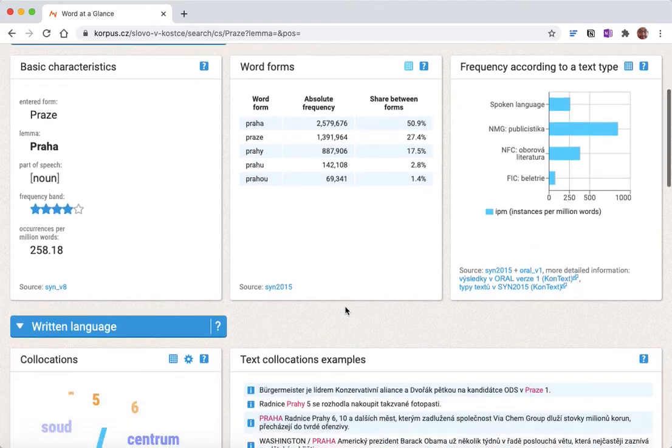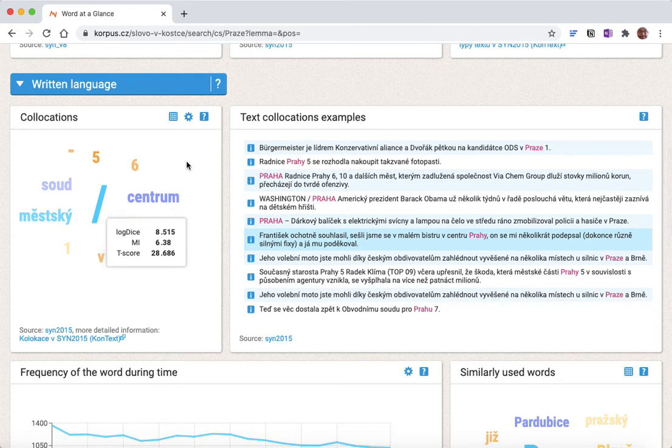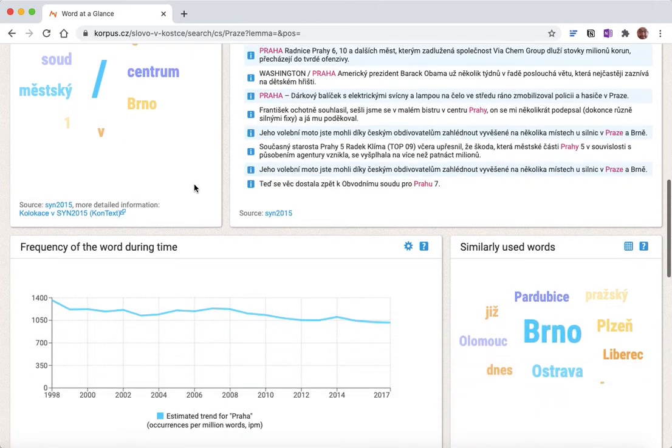Now, if I scroll down, I'm going to get some more information. It's going to show me collocations, and collocations essentially mean the sorts of words that often appear near the word that I'm searching for. And we're going to see more about them soon, but essentially I see that centrum is quite a common word that occurs next to Prague, and if I hover over it, it's going to also highlight on the right-hand side the sentence in which I can find it. So that's just a quick useful thing. We're going to have a look at collocations when we search for other words.